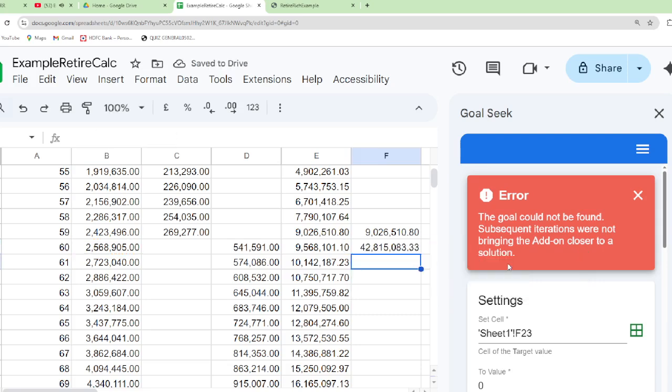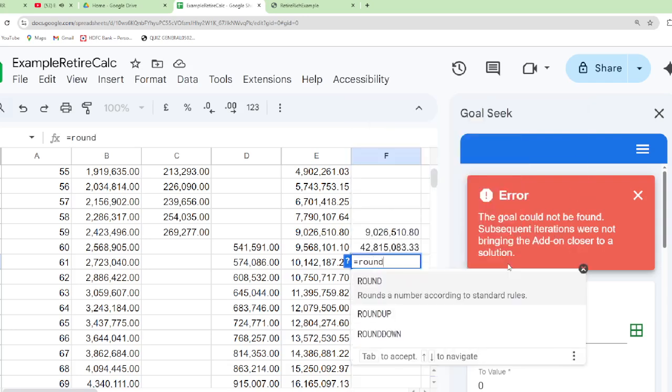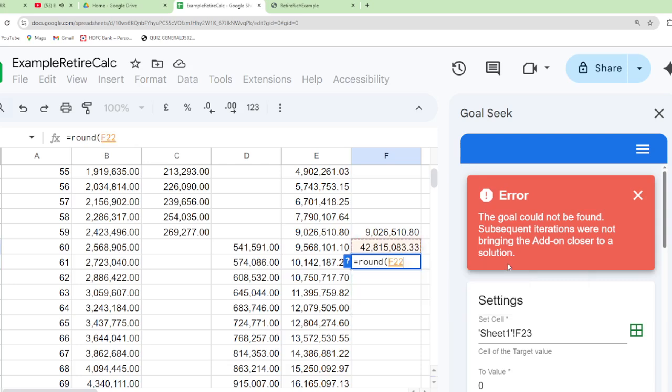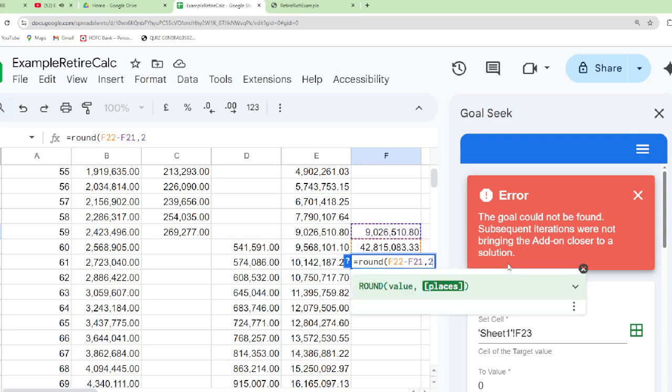Let us come to 4 crore and all. Yes, of course, it seems to be the correct figure. Let me see. And here, in the additional column, this is the goal seek end column. It is the round off of the difference of these two, that is the calculated reverse closing balance minus the closing balance as per the SIP, to 2 places.